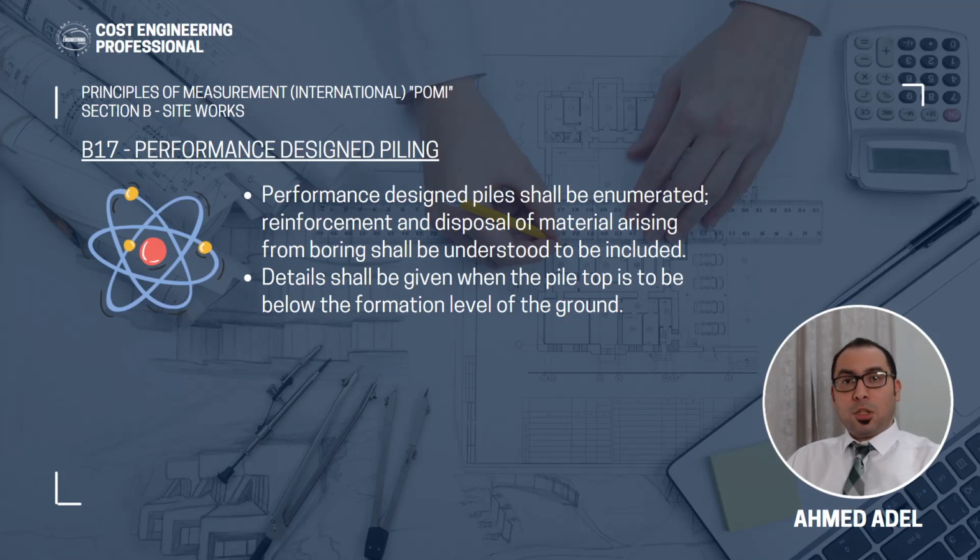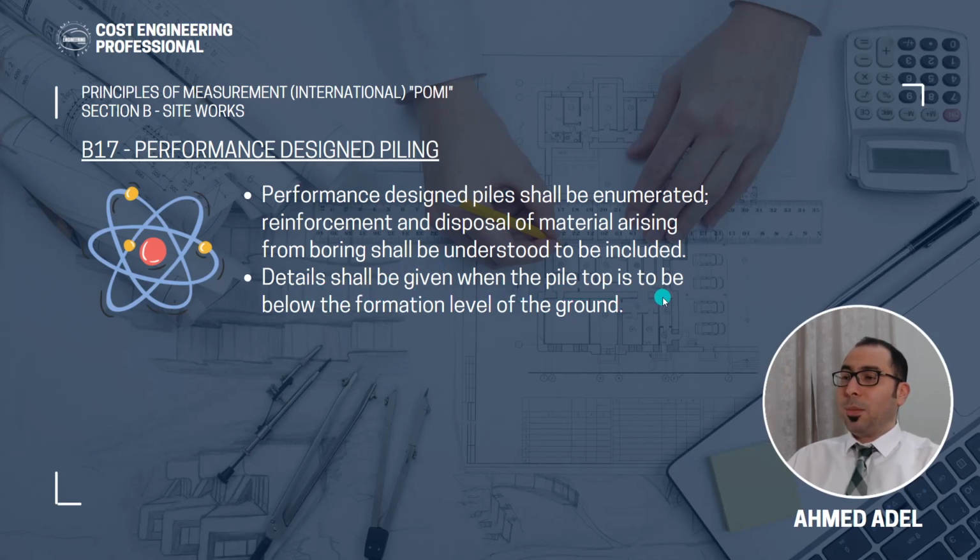Okay, going to subsection number 17, which is performance designed piling. So performance designed piles shall be enumerated. If you are doing some piling for the purpose of testing the design or testing the performance of the pile, then you have to count them. And reinforcement and disposal of materials arising from boring shall be understood to be included. So the item is just measured in numbers and that's it. And you will mention in the description that disposal of materials arising and the reinforcement and all of that is included in the rate that will be put against that.